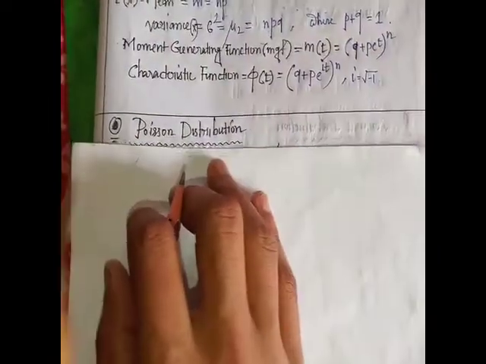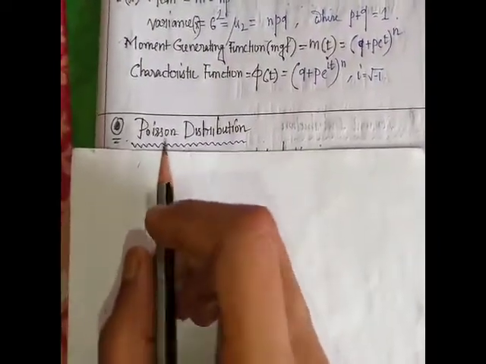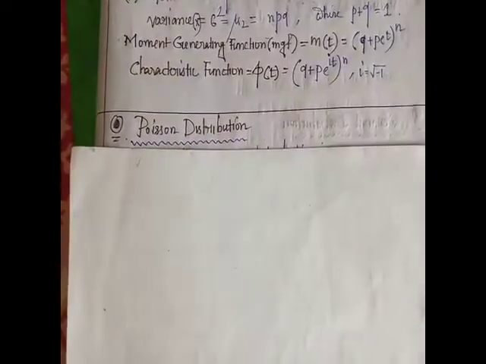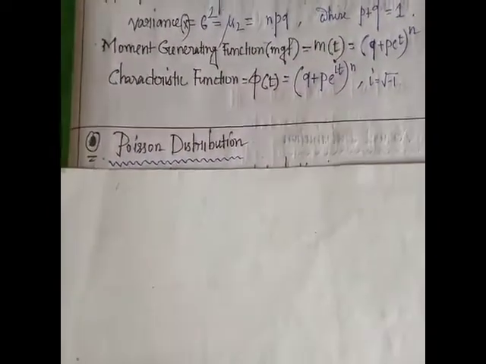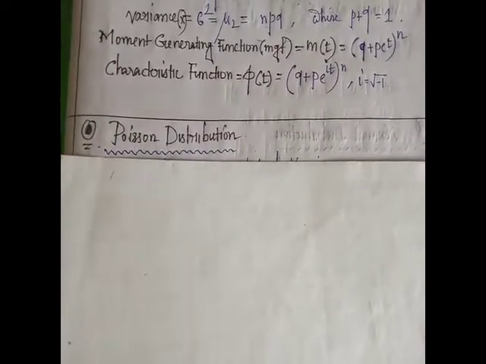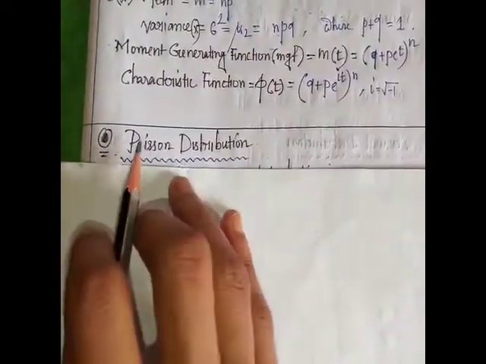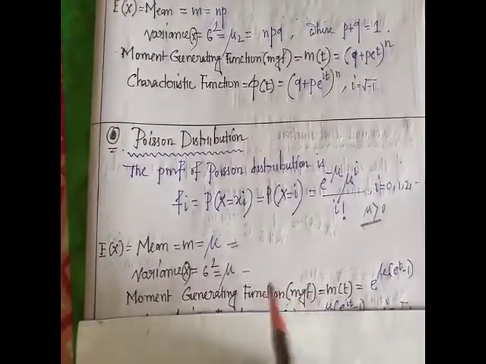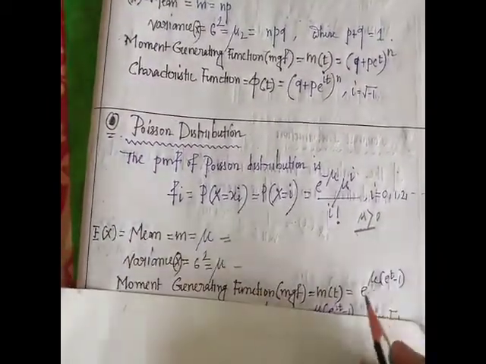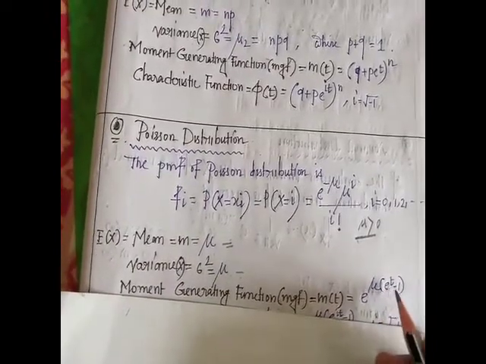Similarly, if we calculate the moment generating function and characteristic function of the Poisson distribution, we get the moment generating function as e to the power mu into e to the power t minus 1.